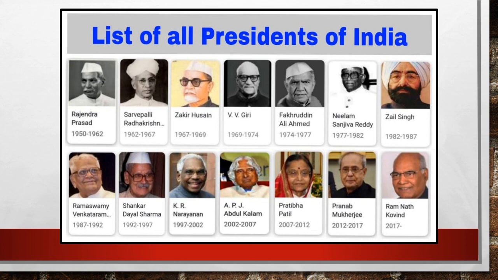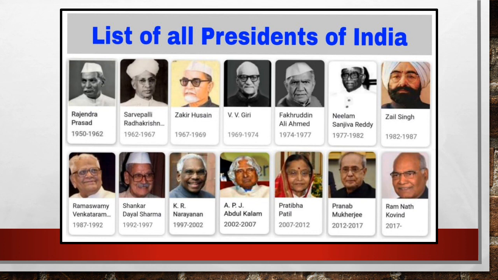Then we had Mr. Zakir Hussain. Then Shri V.V. Giri, Mr. Fakhruddin Ali Ahmed, Mr. Neelam Sanjeeva Reddy, Mr. Zail Singh, Mr. R. Venkataraman, Mr. S.D. Sharma, Mr. K.R. Narayanan, and then comes Mr. APJ Abdul Kalam, and I am sure you must be knowing him.